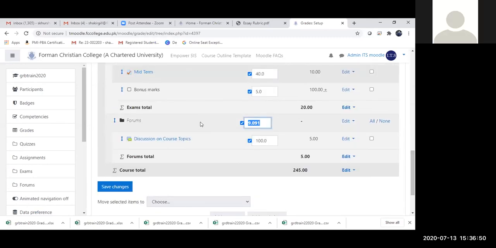Yeah, that's true. If I add all these grading categories together, these are looking so weird right now, but if I add these categories together, it will equate to 100%. It cannot go beyond 100%. So basically, when you're looking at the course total, it is not percentage, it is the real marks.